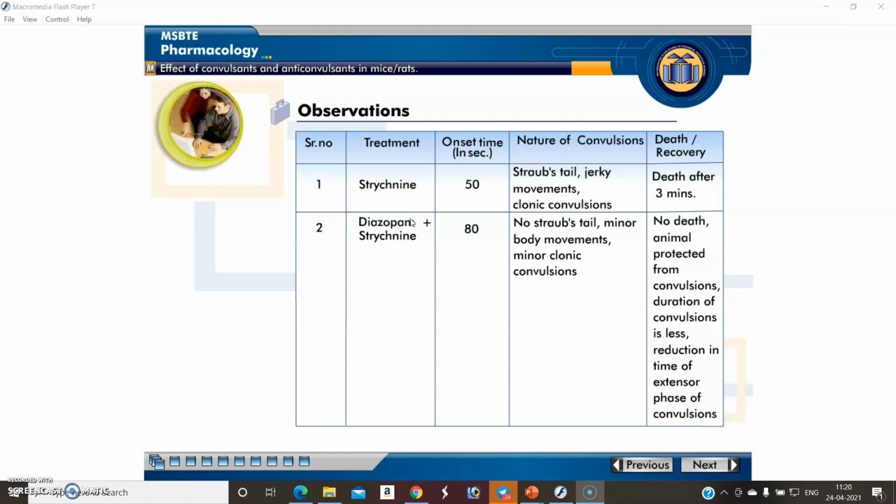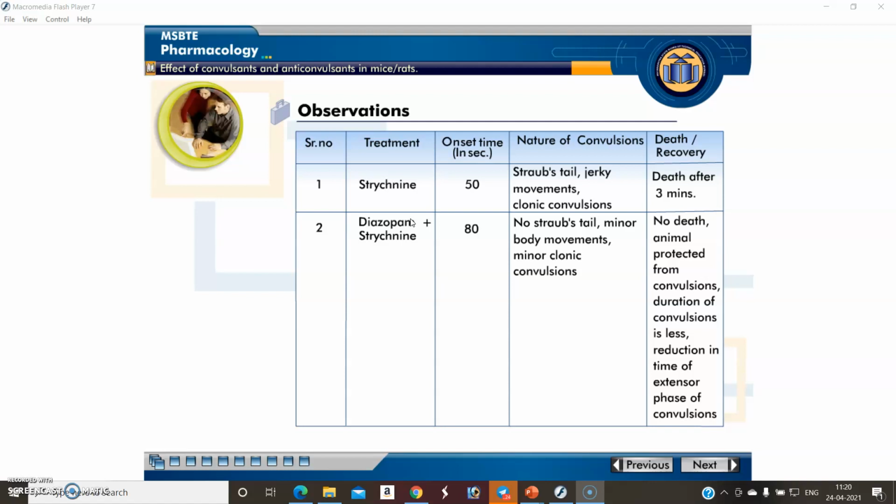Remember, in animal number 2 we are using diazepam with strychnine, and that's why the onset of action is increased and the nature of convulsions decreases. If we compare animal number 1 and 2, characteristic changes occur. Strychnine shows Straub tail, jerky movements, and clonic convulsions, whereas diazepam with strychnine induces no Straub tail, no jerky movements, or only minor body movements.